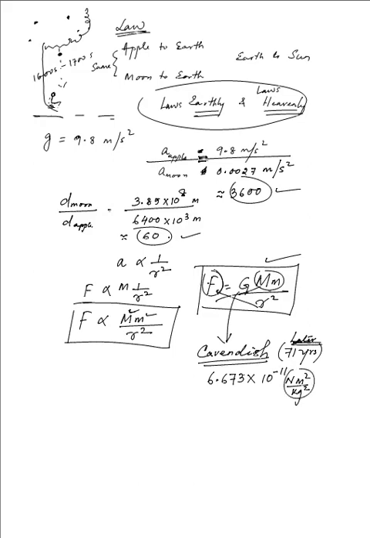So obviously G must have this value, so that F is in newtons, and the other things have their respective units as well.